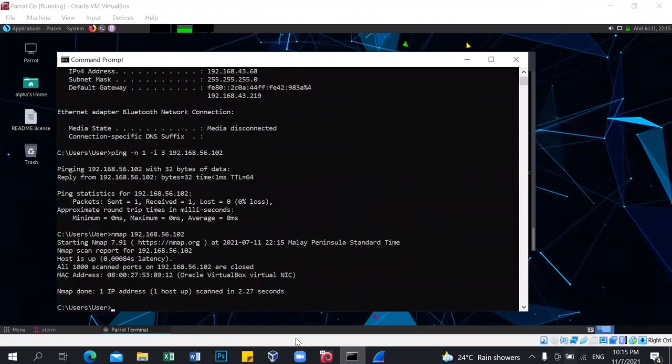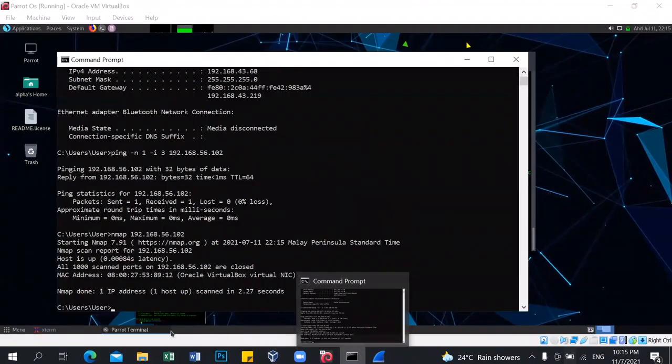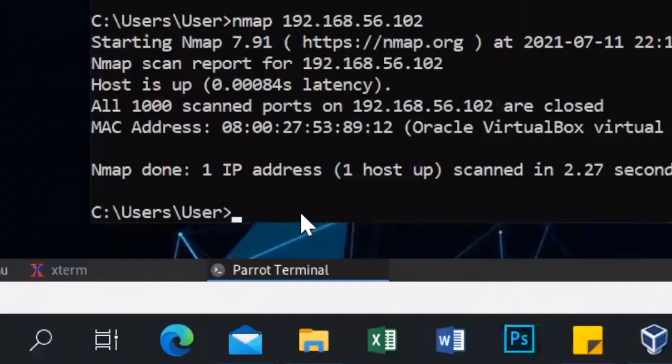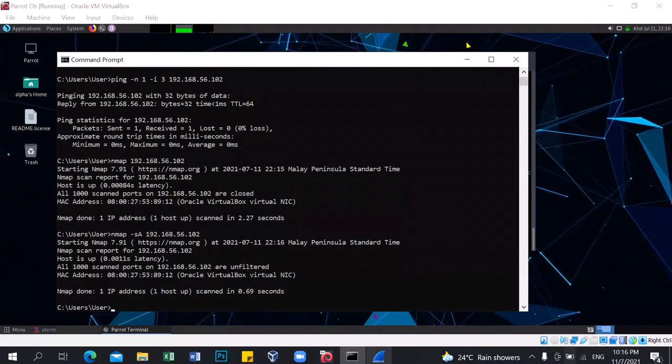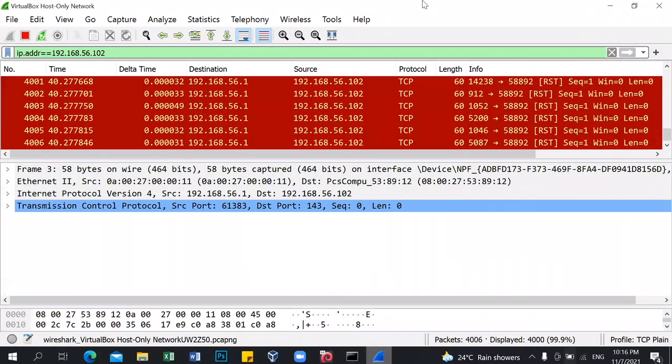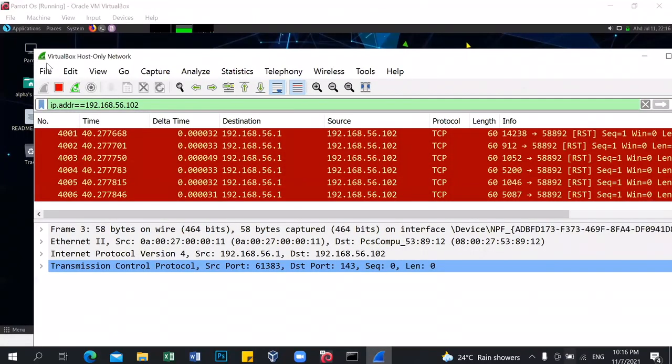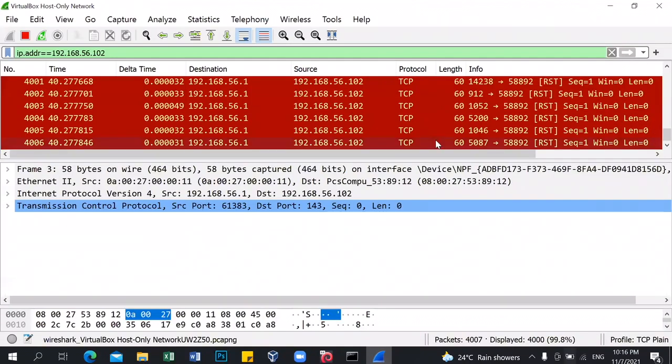Okay, next, for TCP Xmas scan, we use the command nmap -sX and the IP address. And then this is the Wireshark capture.